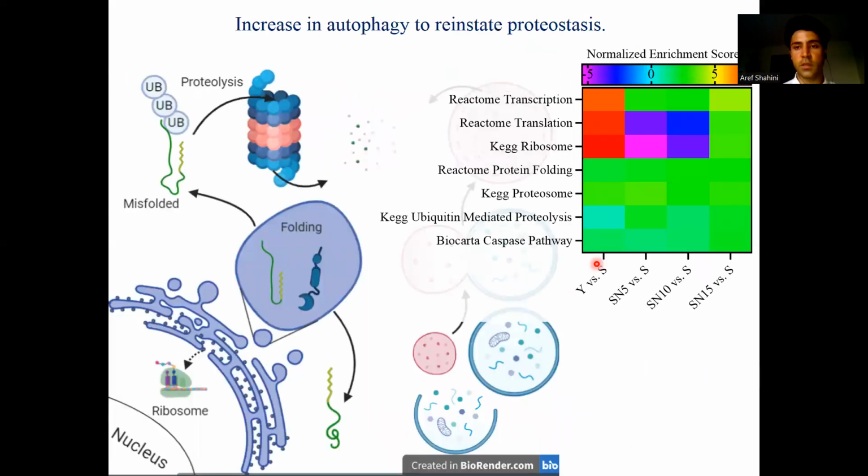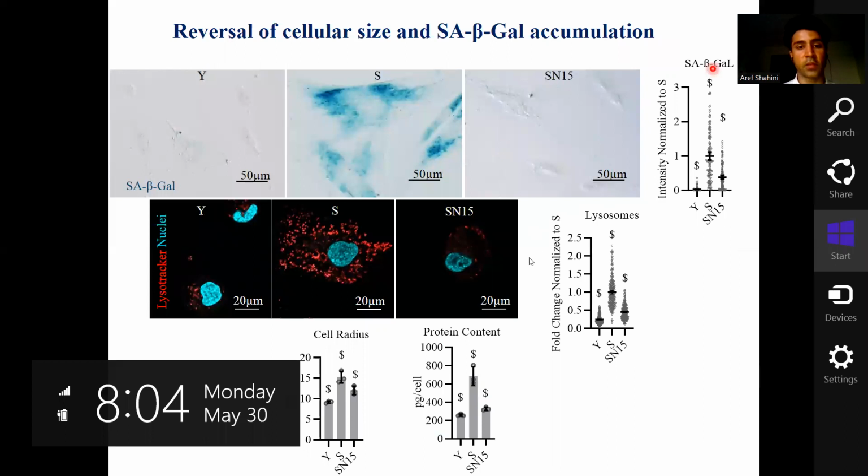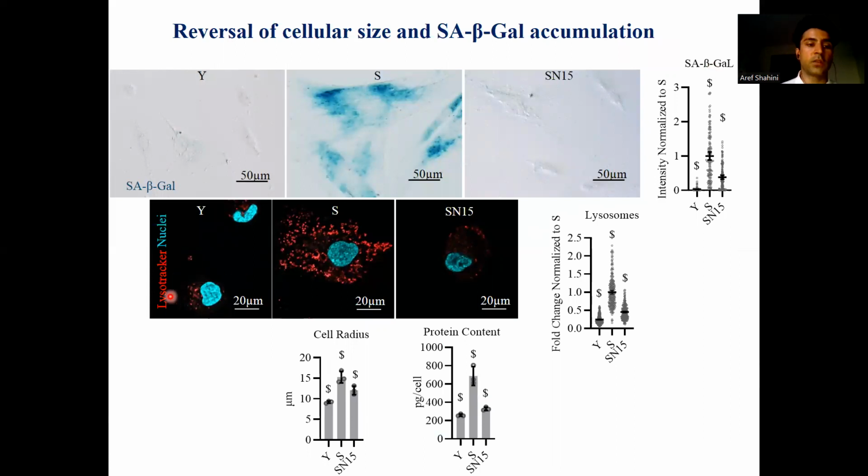We also looked at autophagy. Proteostasis, or transcriptional analysis, showed clearly that transcription, translation, and ribosomes are recovered by NANOG expression, as well as protein folding. And we wanted to also look at autophagy to see if that's being changed. The first observation that we had was that the levels of senescence-associated beta-galactosidase are decreased by NANOG expression. That's a beta-galactosidase which resides in lysosomes. And sure enough, when we looked at the lysosomes using LysoTracker that binds to the acidic organelles inside the cell, we observed that expression of NANOG decreases the amount of the lysosomes in the cell. And that results in a decrease in the protein content and cellular radius as well.